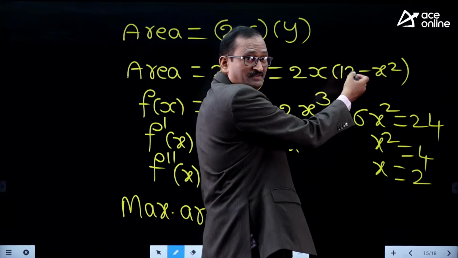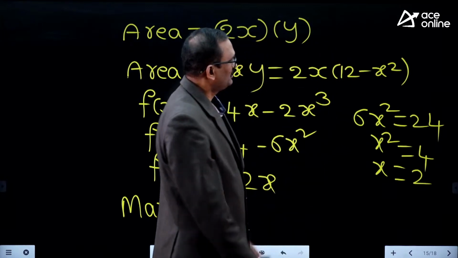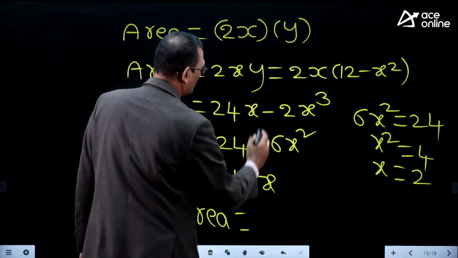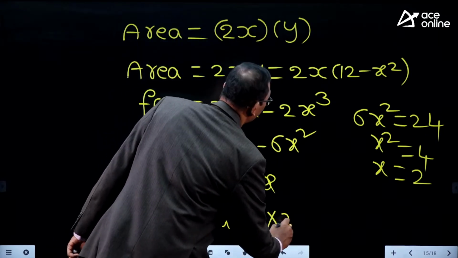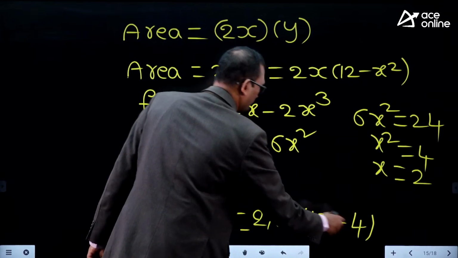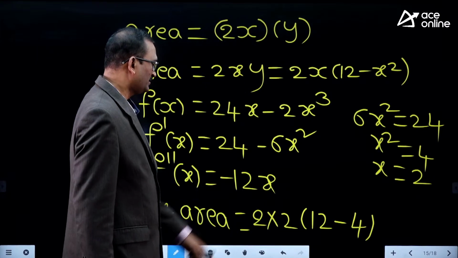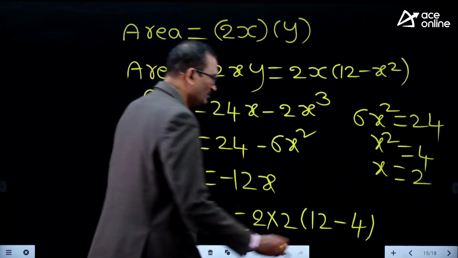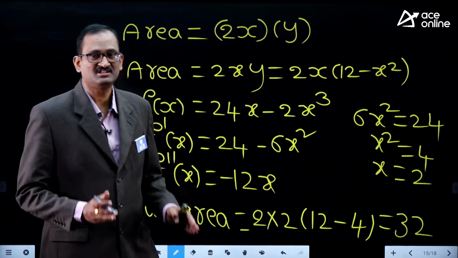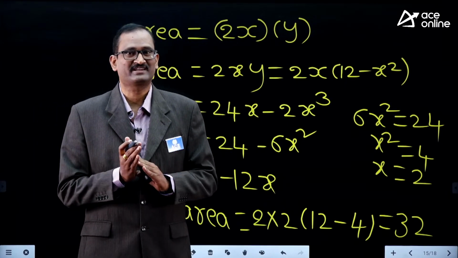This is the area we were asked to maximize. Therefore, it would have a maximum at that stationary point. Take x equal to 2: 2 into 2 into 12 minus 2 square, 4. 12 minus 4 is 8. 8 into 2 is 16. 16 into 2 is 32. So this is 32 square units. This is the maximum area of the rectangle.